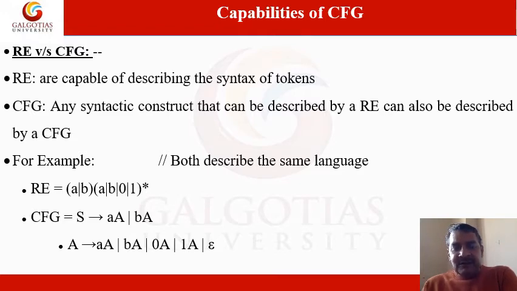Again, the set of all strings that start with A or B, followed by any combination of A, B, 0, 1, including null. Null is included just because of the star symbol. This is the CFG. When you work through it and consider all these things, you will find that this context-free grammar gives the same language as the regular expression. So you can say that the regular expression and the context-free grammar both describe the same language.